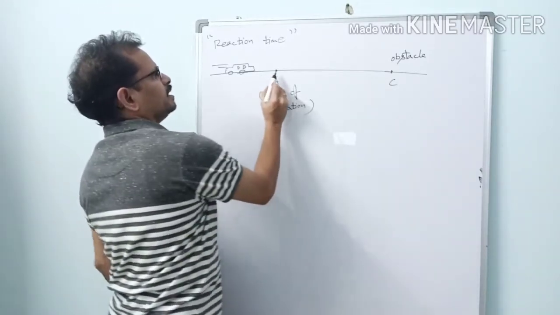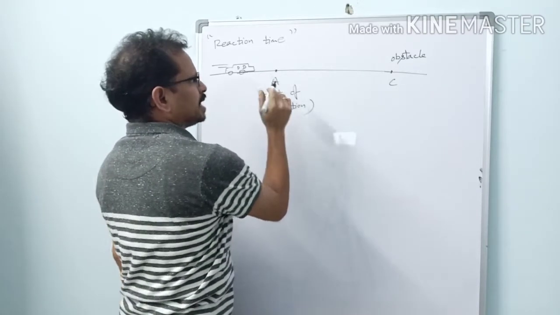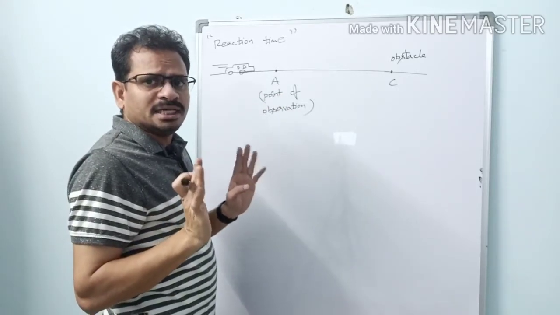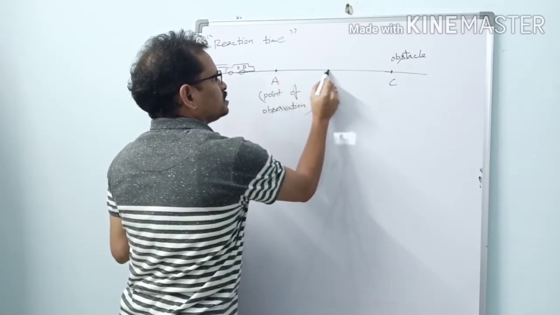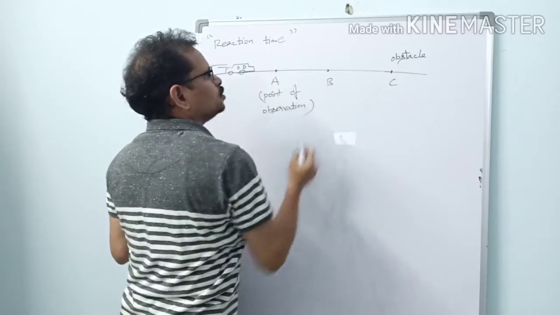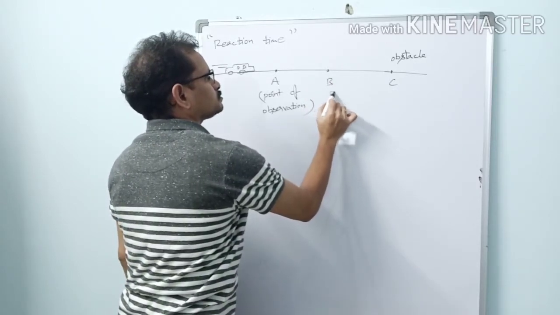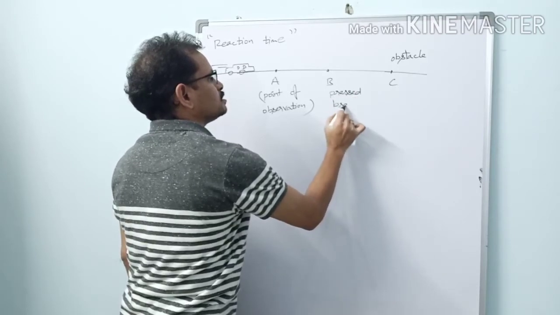So this person immediately tries to apply brakes at this position, but he cannot apply because his foot has not got the information. So what happens? The car goes on like this, and this driver would be able to press the brakes when he reaches this point.